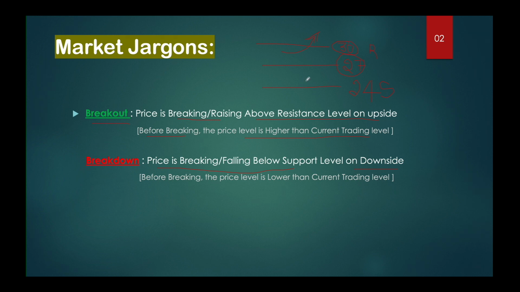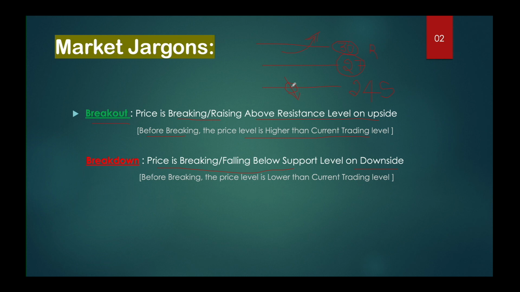The price is now trading at 27 and breaking down below 24, that is our support level which we have given. That will be taken as a breakdown. The market is trading at 27 and breaking below 24, which means the price is falling below the 24 level. This action will be called a breakdown. These are the words we are going to use in our daily market analysis.